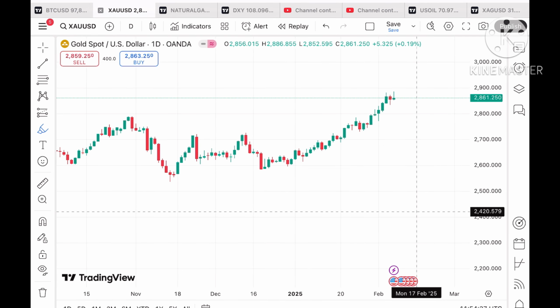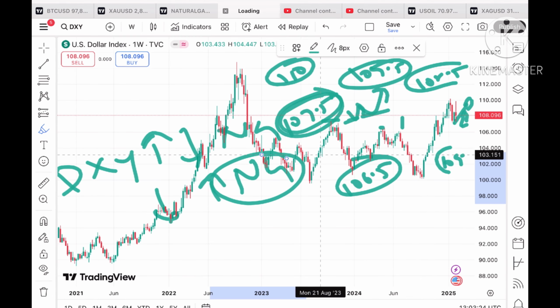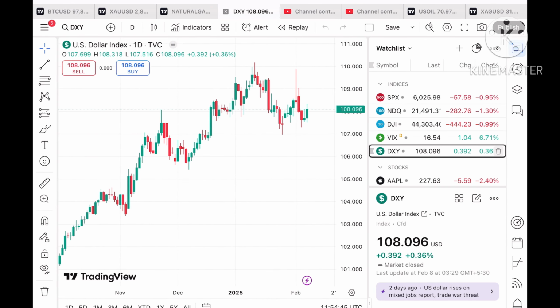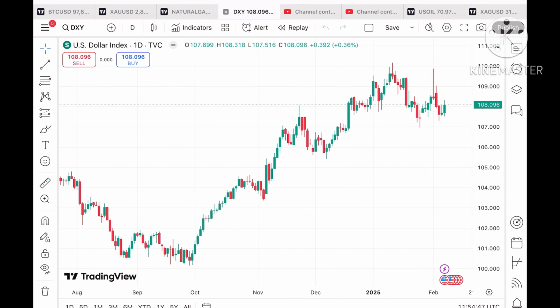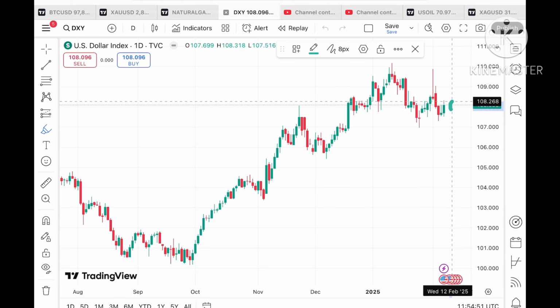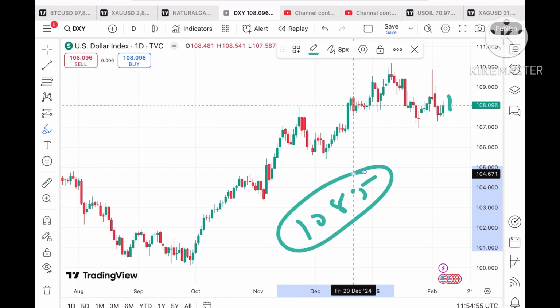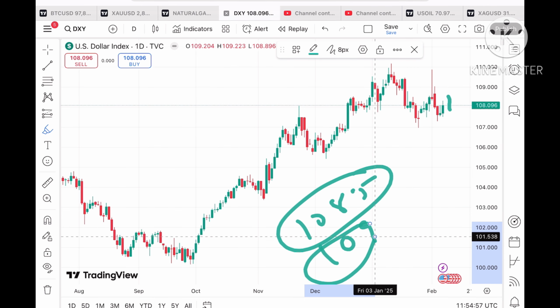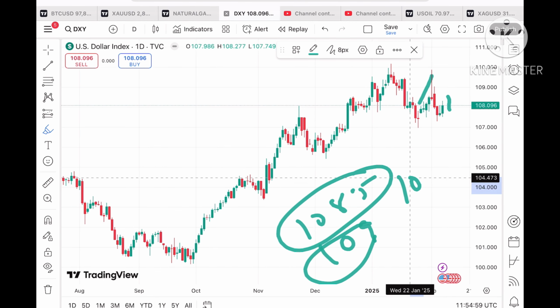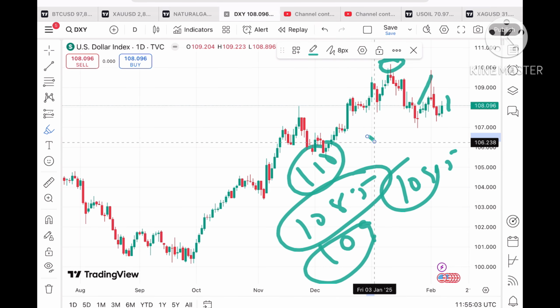Now if you look at the dollar index, I'll explain how the price is moving. The dollar index is trading at a level of $108.096, and if that sustains, we can see a level of 108.5 to around $109. This 108.5 is strong resistance, so if it sustains that level, we can see 109 to 109.5, and then from there a further upside movement towards 110.